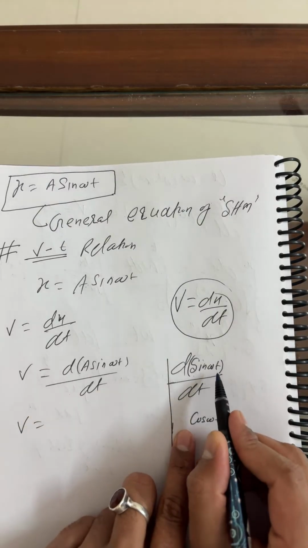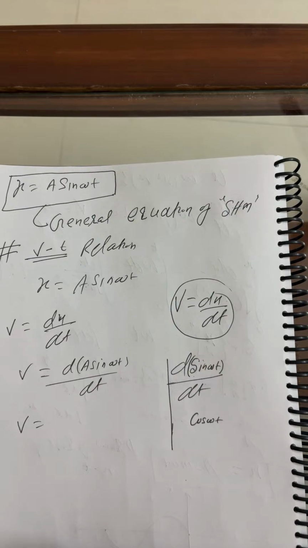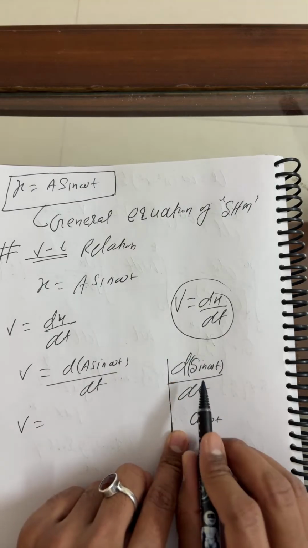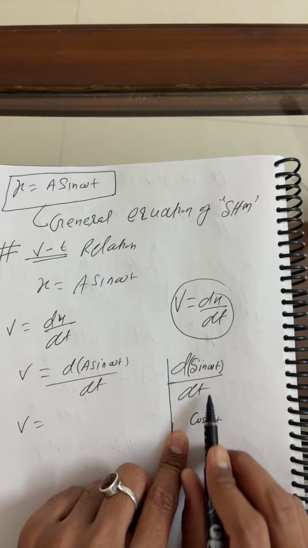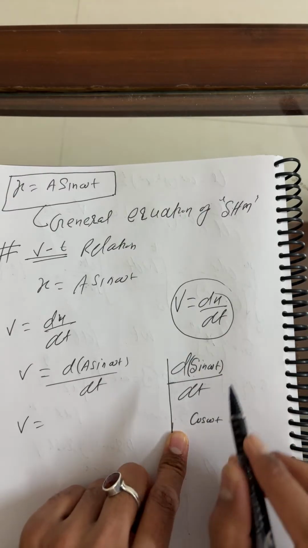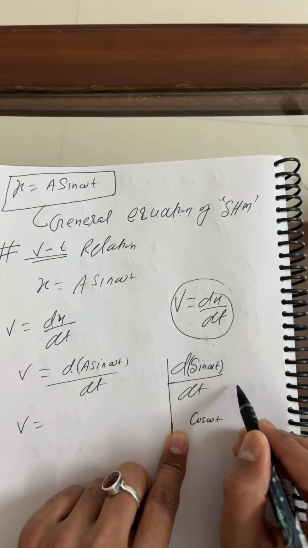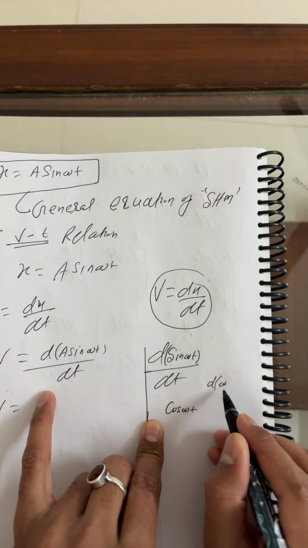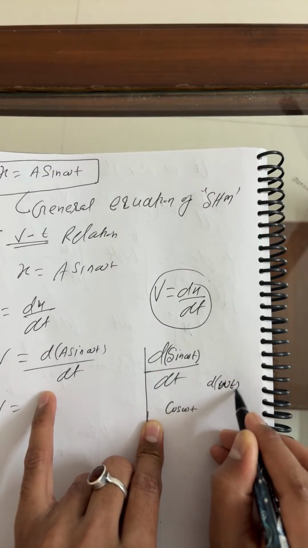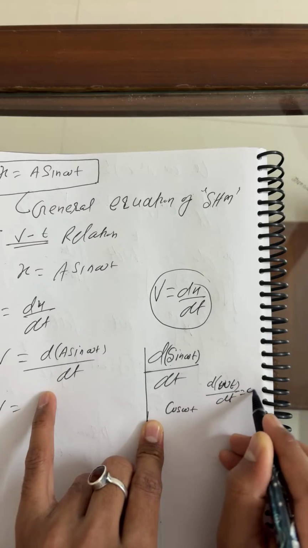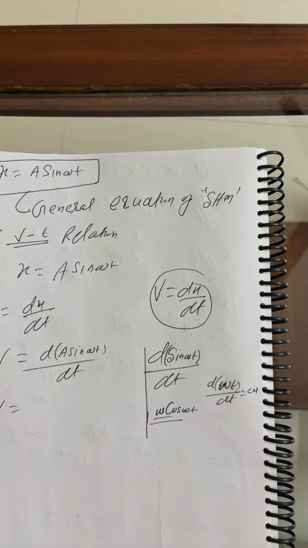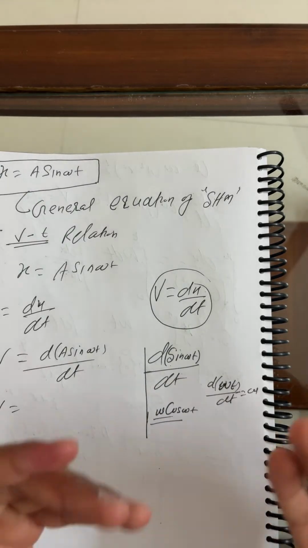Sorry, my bad. First, you have to differentiate the primary function and write the inside as it is: sine becomes cos omega t. Now you have to differentiate again the secondary function, the differentiation of omega t with respect to t, which gives omega. You simply multiply by it. I'm repeating it because I'll use it multiple times.